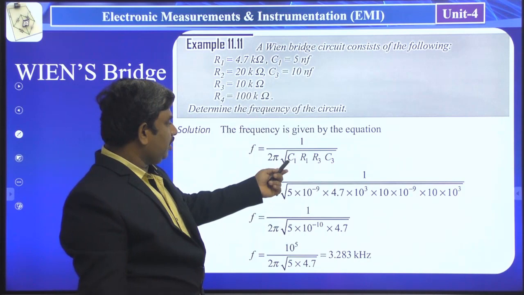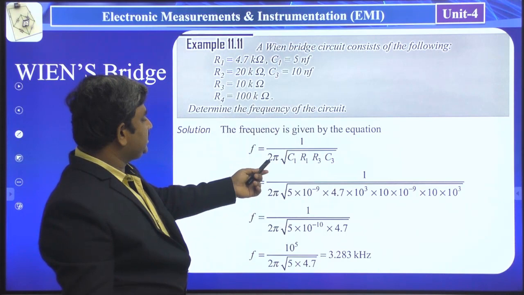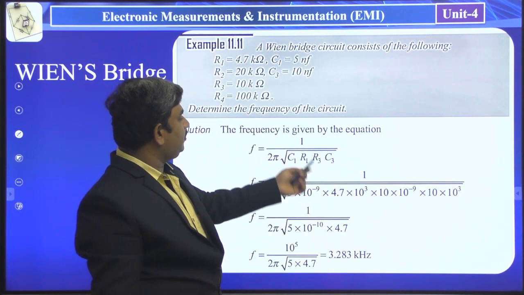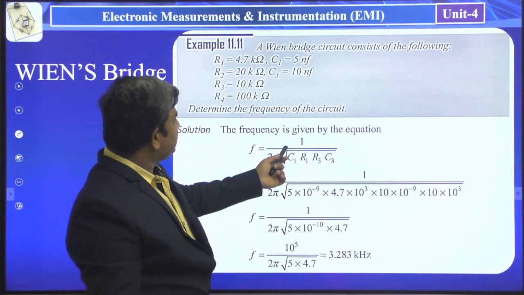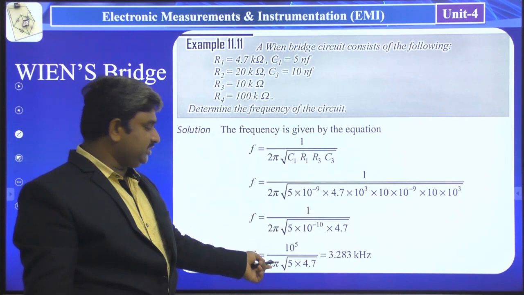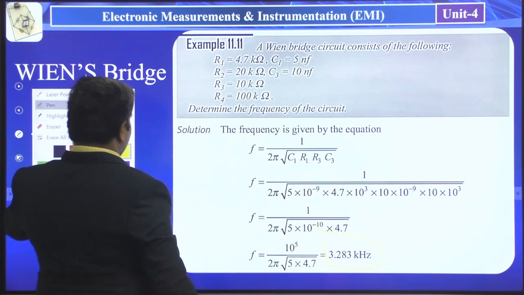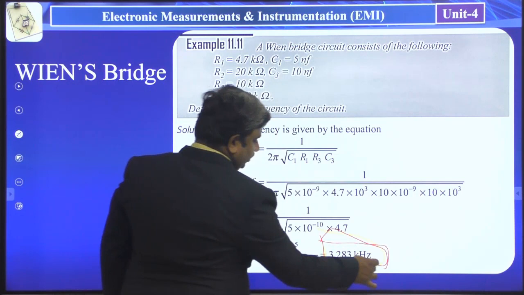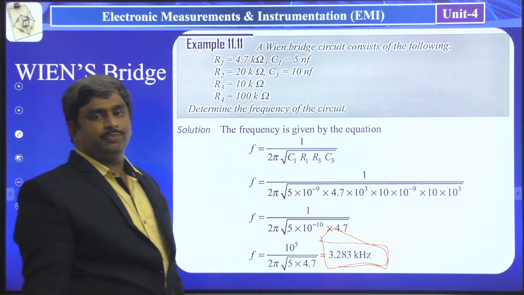1 by 2 pi under root of, where C1 is equal to 5 nanofarads, that is 5 into 10 power minus 9. Next R1 is equal to 4.7 kilo ohms, and R3 is equal to 10 kilo ohms, and C3 is equal to 10 nanofarads. So these are the values we have to substitute here, and we have to simplify. After simplifying, the final value we got is 3.283 kilohertz. So this is the finalized answer we got for this Wien bridge problem.